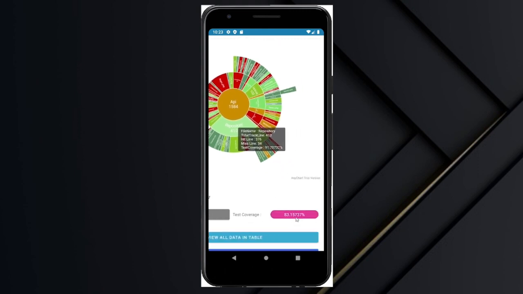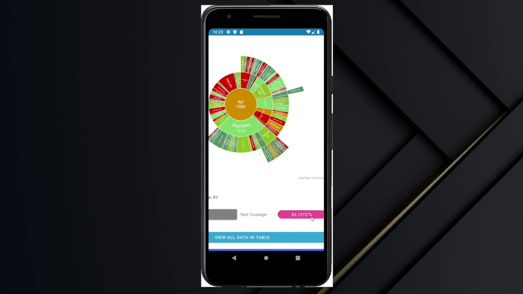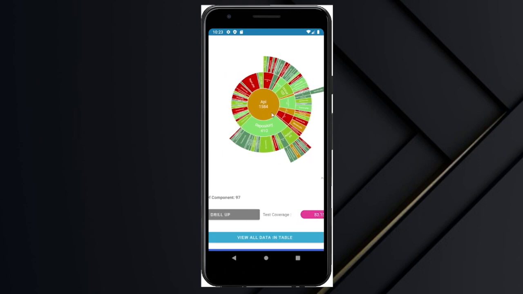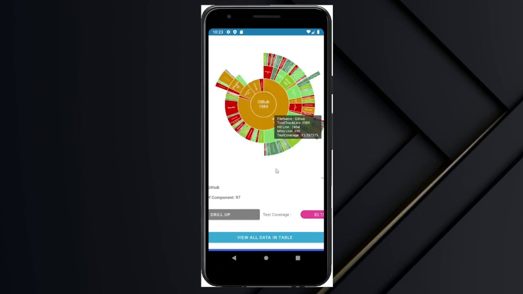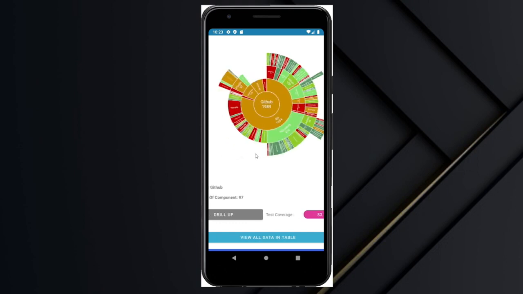The calculation of test coverage is the number of hit lines divided by the number of total tracked lines, times 100%. This part shows you the summary of test coverage, which is 83.115% for this whole project. Also, the colors indicate coverage.